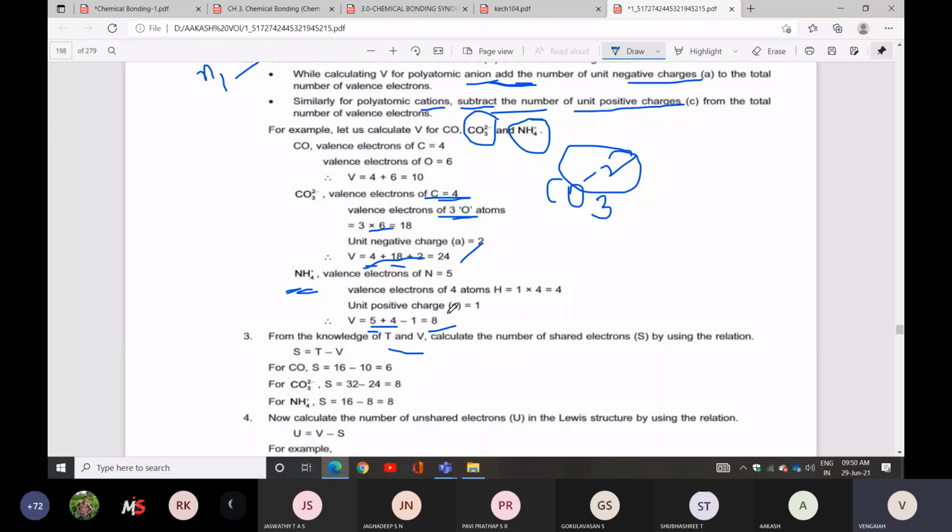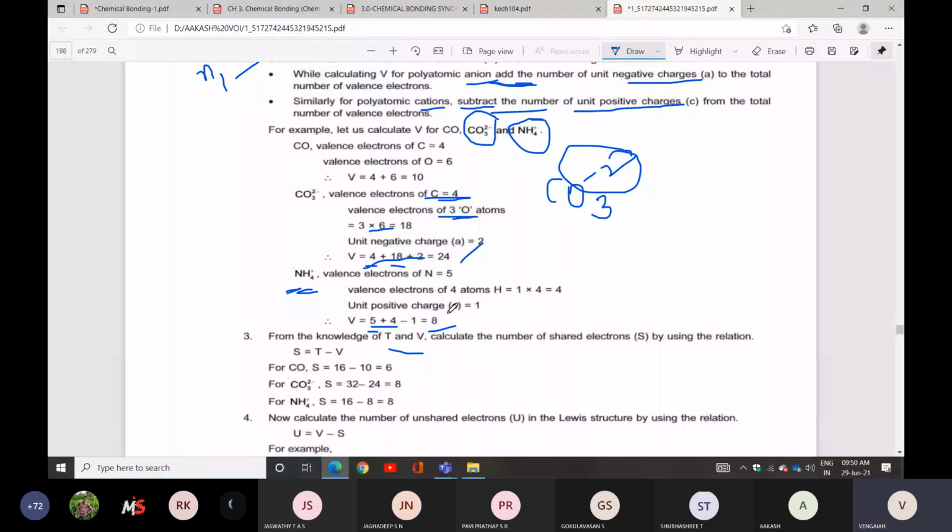So you know how to calculate total electrons. You know how to calculate valence electrons. Any doubt until that? If you know these two things, then 70% of the concept will be over. So how to calculate the total number of electrons and how to calculate valence electrons, these two things are very, very important.